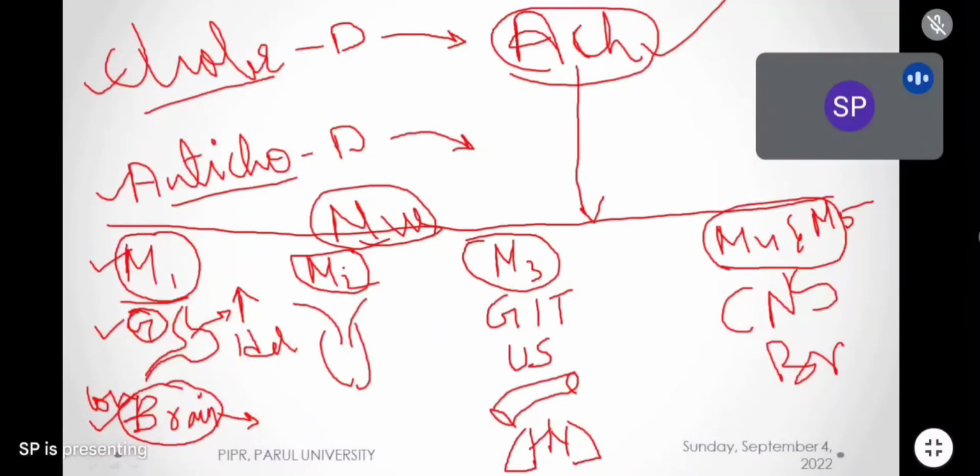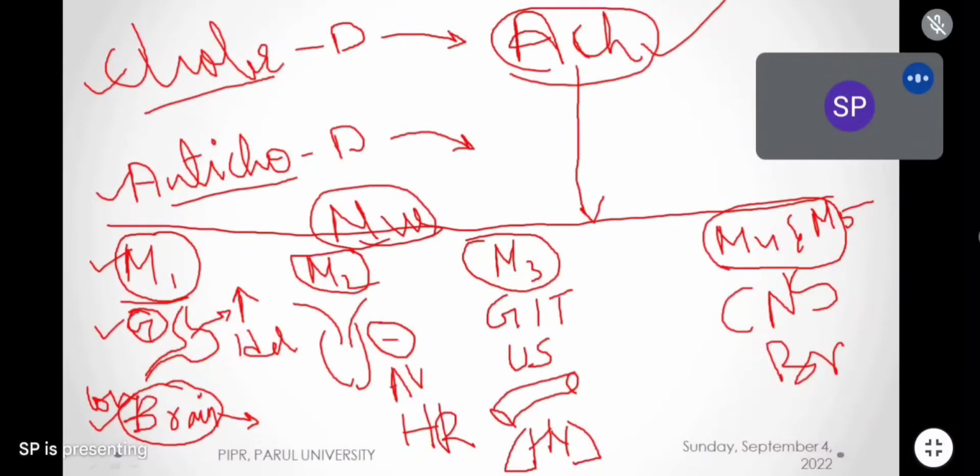And when M2 receptors are activated, it will depress the heart. It will depress the heart means it will decrease the AV conduction velocity. It will decrease the heart rate, and it will decrease the force of contraction. It will cause negative inotropic effect, and it will cause negative chronotropic effect. So all these actions are depressive actions. Heart rate decreases, heart force of contraction decreases, and AV conduction velocity decreases. This is the action of M2 receptors on the heart.